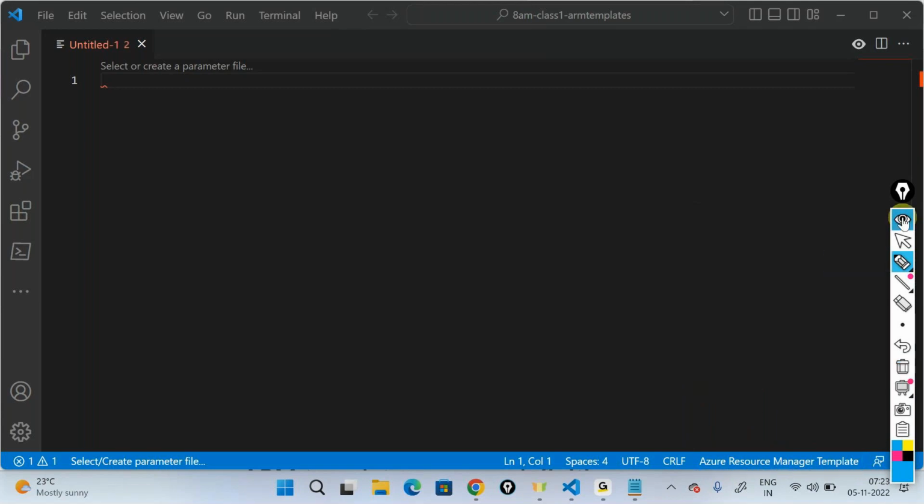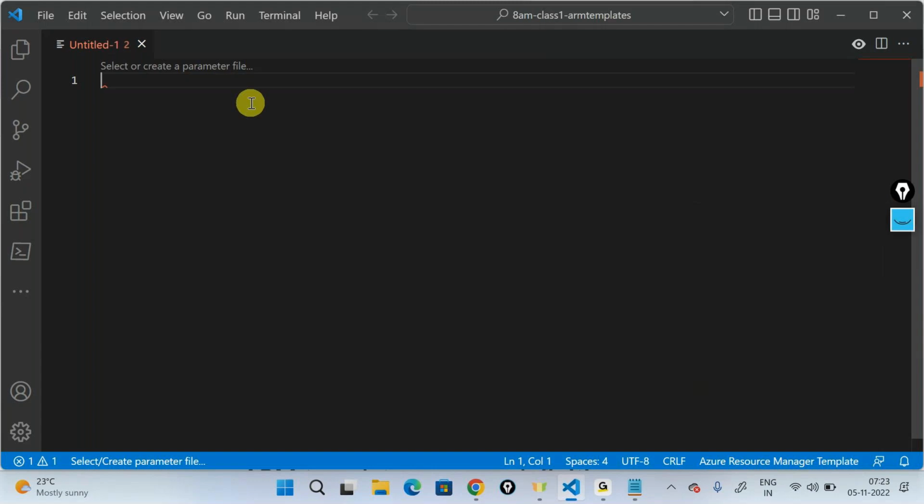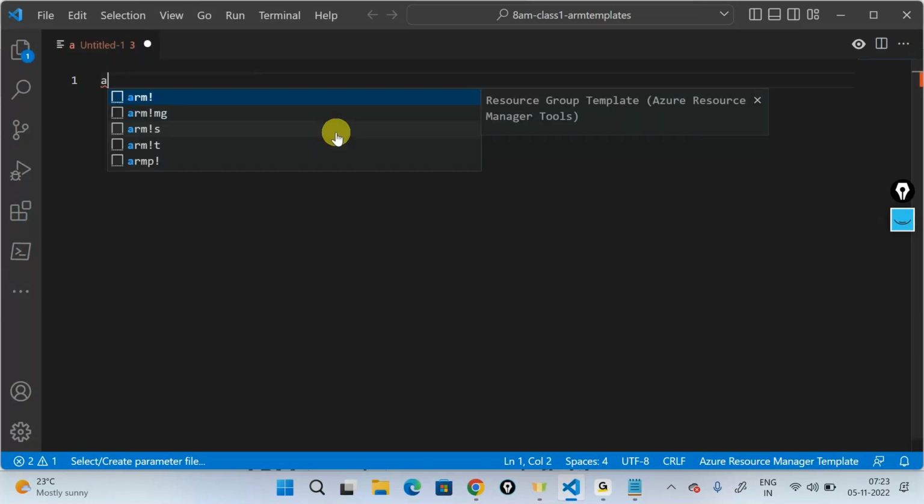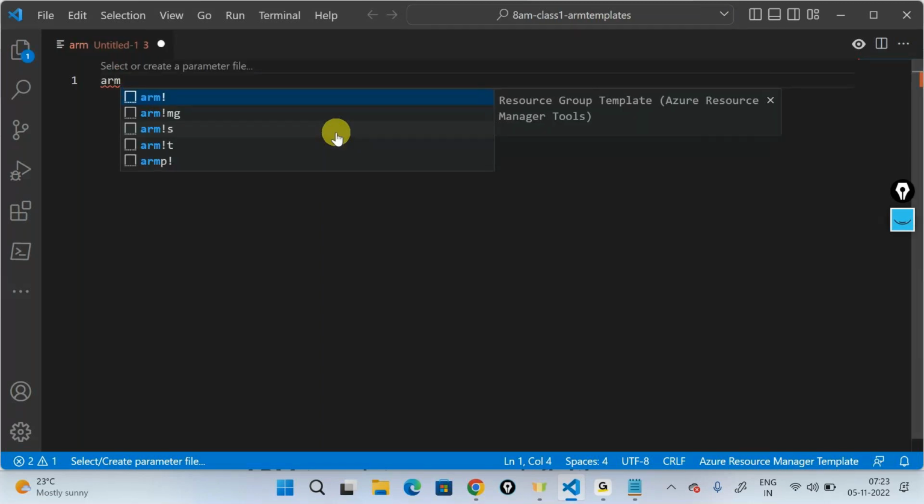Now, in order to write the template, I don't really need to do any JSON and all that stuff. Normally, JSON starts like this, I have to put in the braces and so on and so forth. You don't have to do this. All you do is just start typing ARM, because I want to write an ARM template.